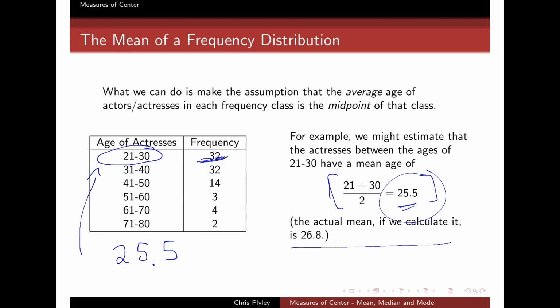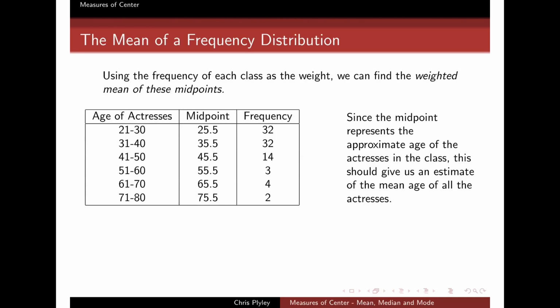Now, I mentioned down here, if you actually go and find all 32 names in that list and find their mean age, it's not 25.5, it's actually 26.8. But it's relatively close, and even if it wasn't close, this is just a general method that we can use to approximate this mean. So here's what I'm going to do. This is my strategy.